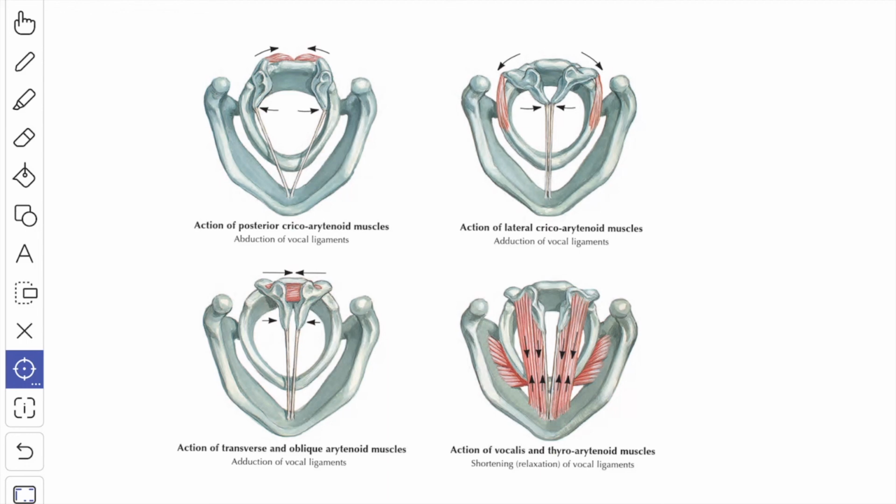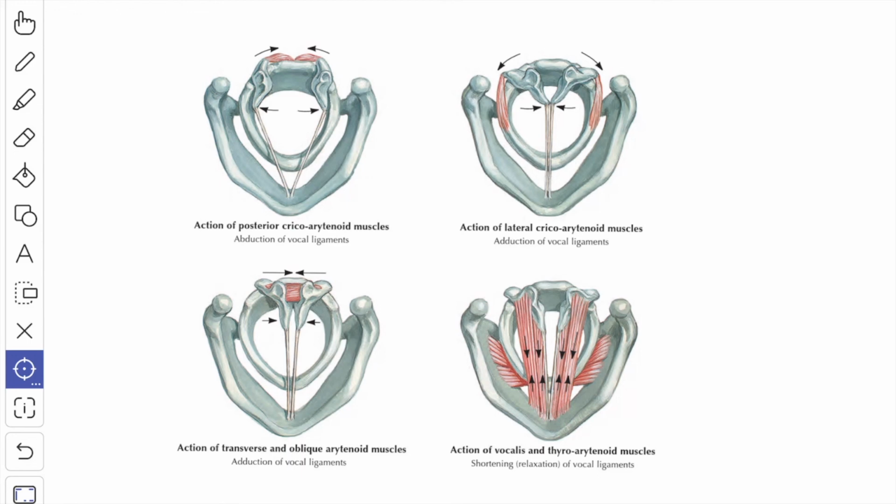Now we'll see the movements which are produced by the muscles. Elevation of the larynx is produced by the thyrohyoid muscle and the mylohyoid muscle. The depression of the larynx is produced by the sternothyroid muscle and the sternohyoid muscle. The opening of the inlet of the larynx is produced by the thyroepiglottic muscle. The closing of the inlet of the larynx is produced by the aryepiglottic muscle.